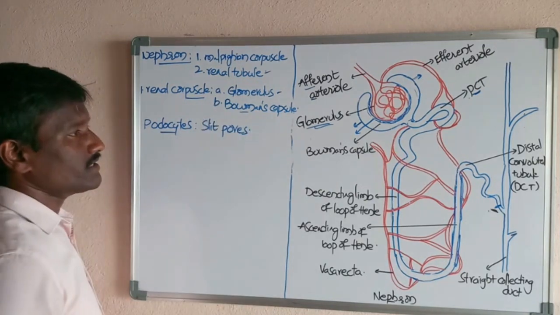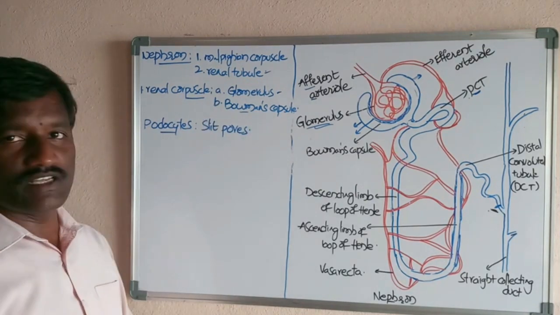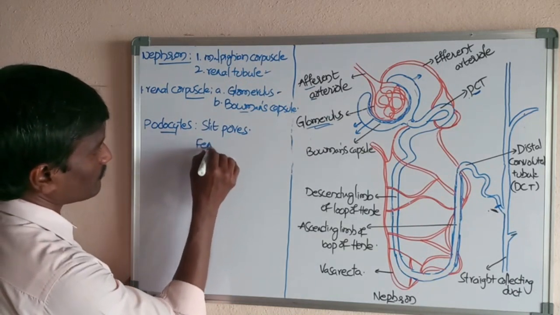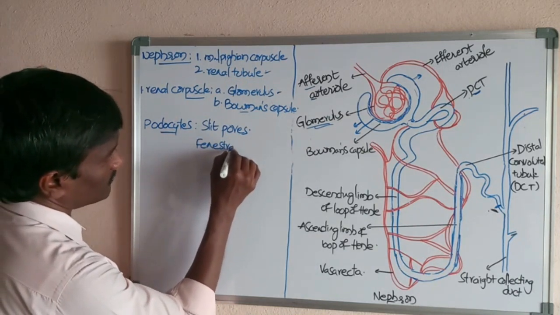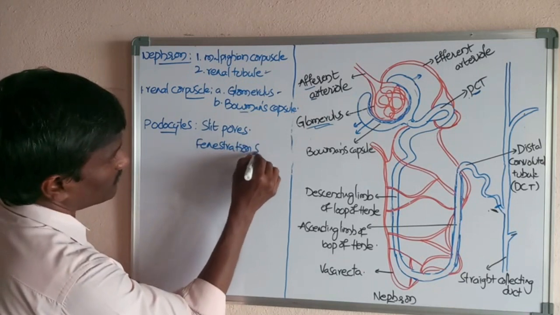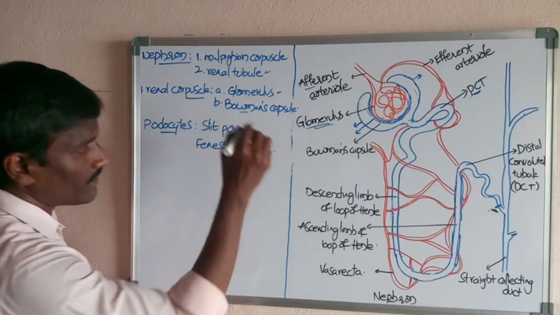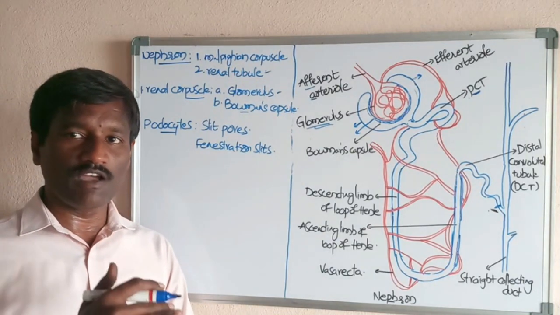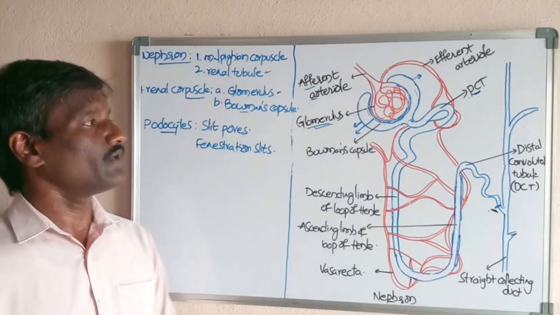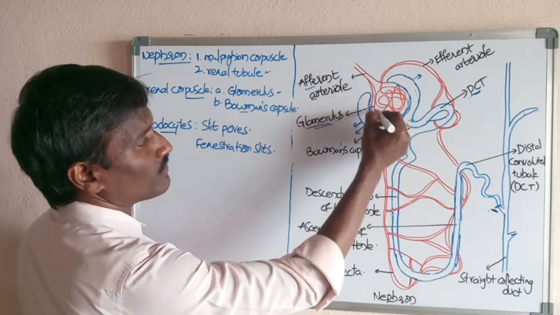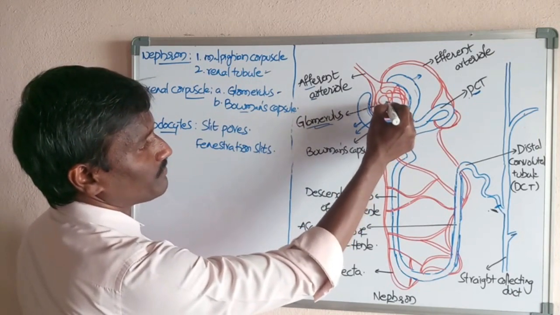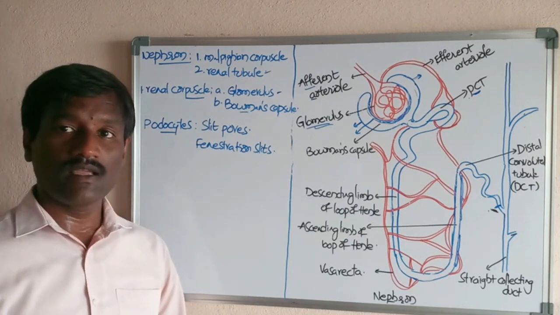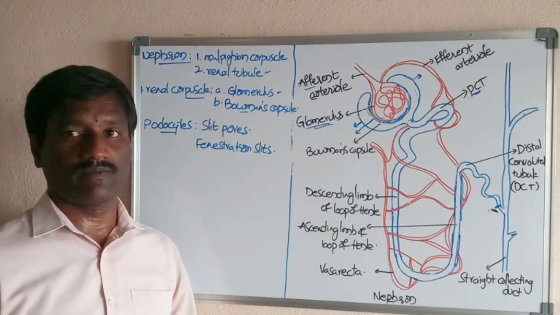Next, this region also shows fenestration slits. What about the fenestration slits? These are a network of blood capillaries.